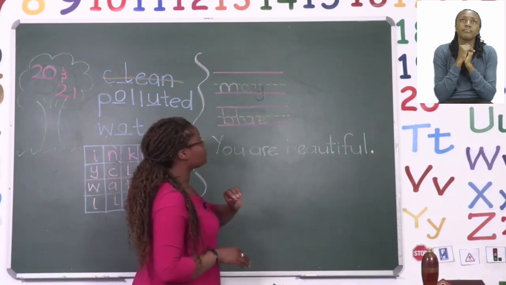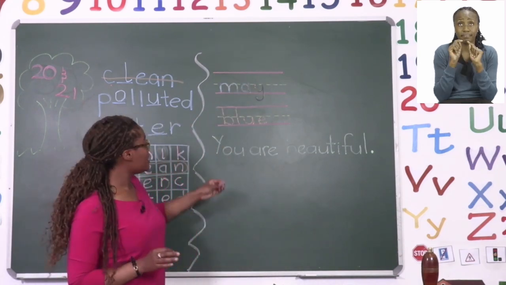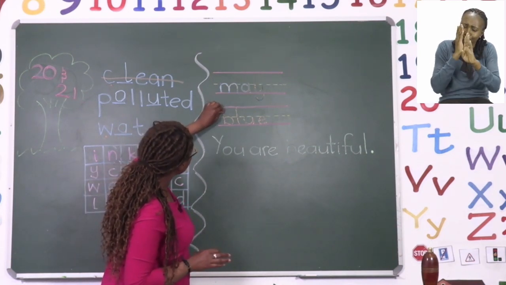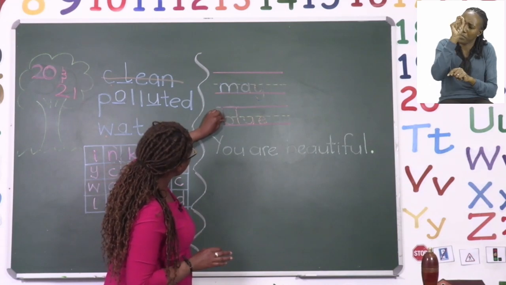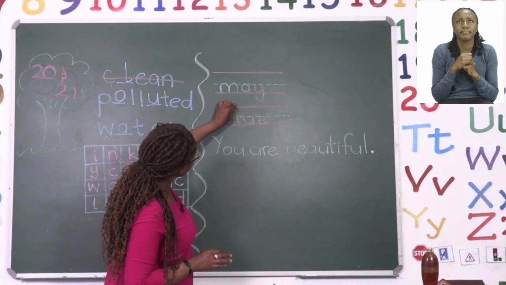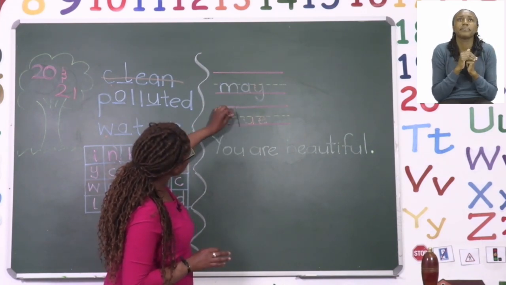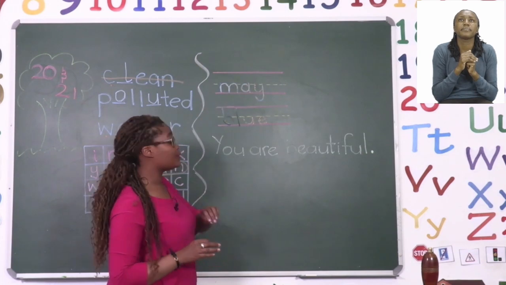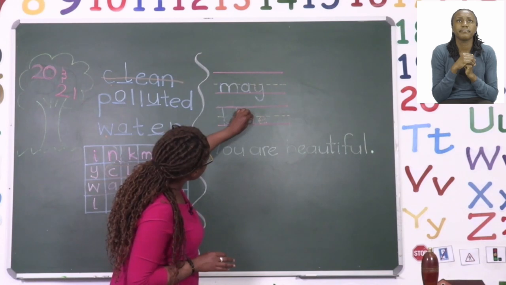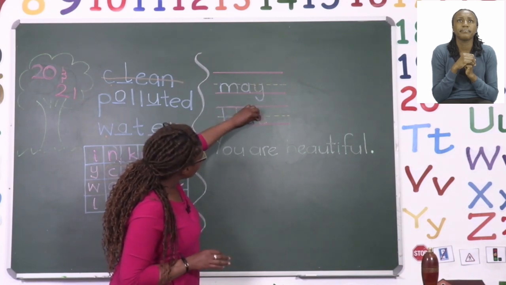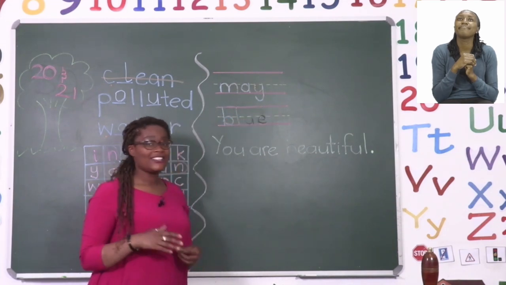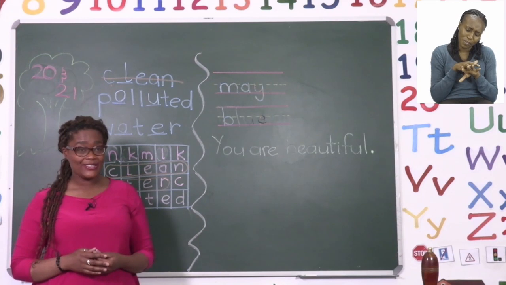Then the 3rd rule, which will help you have neat handwriting, is to follow not just the trace line, but to press hard against it. There we go. Nice and round, so that your letters will look beautiful. Don't forget to start at the top if you need to, like for the word blue. And if you are starting in the middle, make sure that it is nice and neat. I'm almost done. There we go. Now I'm done. You see, I took my time, so you must also take your time.